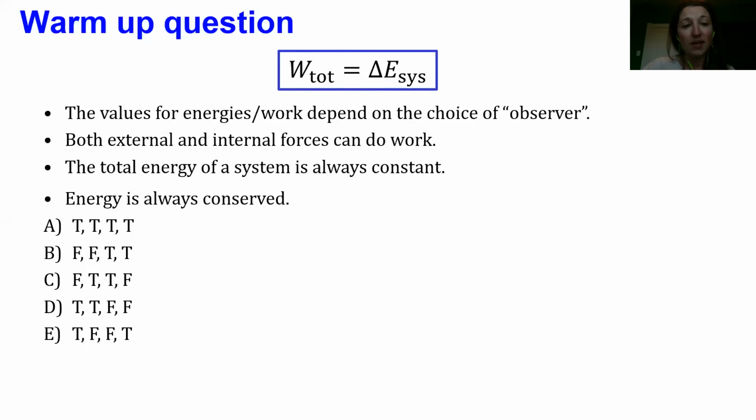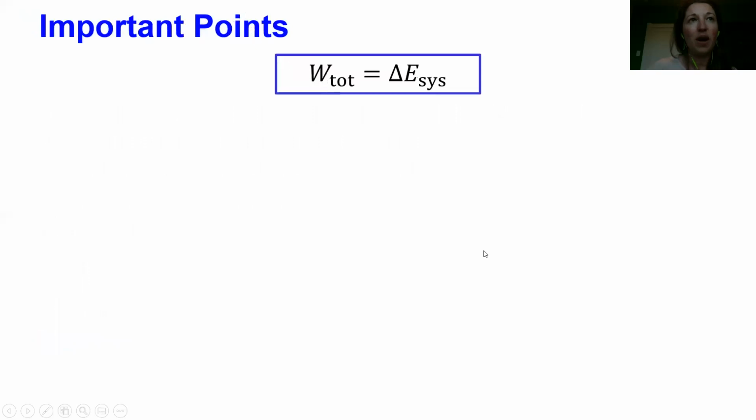And what that means is more about the type of quantity energy is. So energy is one of these special quantities that's neither created nor destroyed in the universe, as far as we can tell. So that means however much energy the universe has today, it will have that same amount of energy tomorrow. It may take on different forms and it may transfer from one system to another, but the total amount of energy is never increased or decreased. We've got the same amount that we're working with. So the correct answer here is E, and hopefully now you can see why.